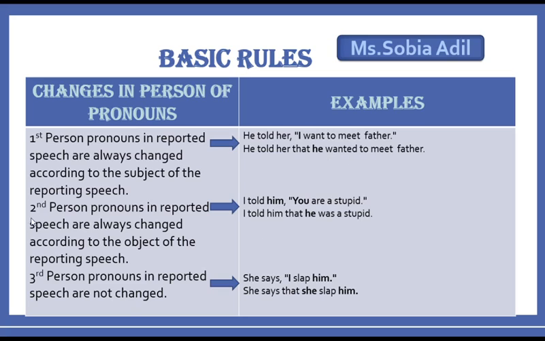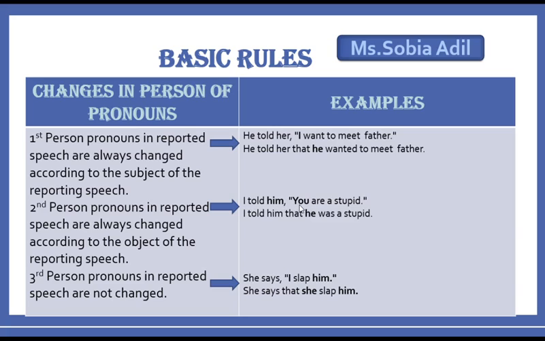All right, next one: second person pronouns in reported speech are always changed according to the object of the reporting speech. If there is a second person pronoun in the reported speech, you have to change it according to the object of reporting speech, right, students? There is a subject, verb, and object in it.